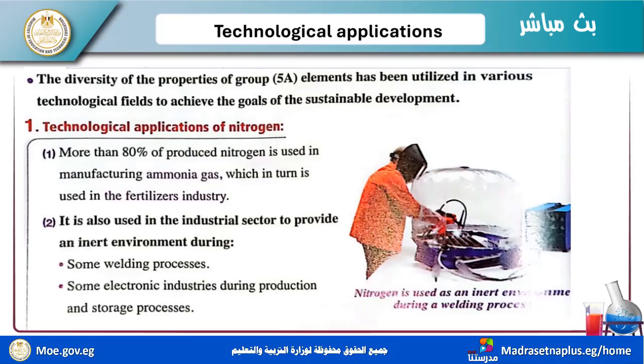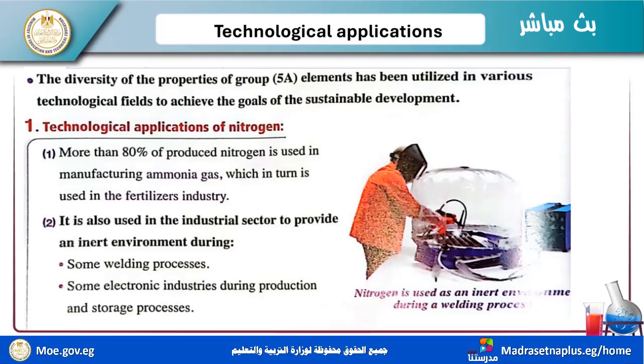What are the benefits of nitrogen? More than 80% of produced nitrogen is used in manufacturing ammonia gas. This is very important for fertilizers, which in turn are used in the fertilizer industry. Very important for us.